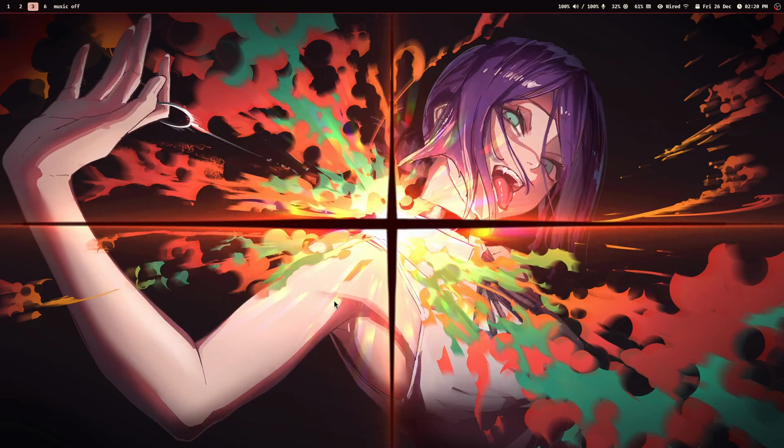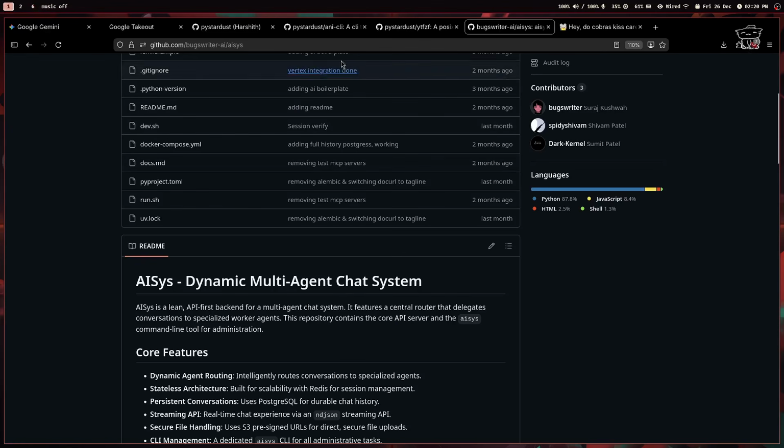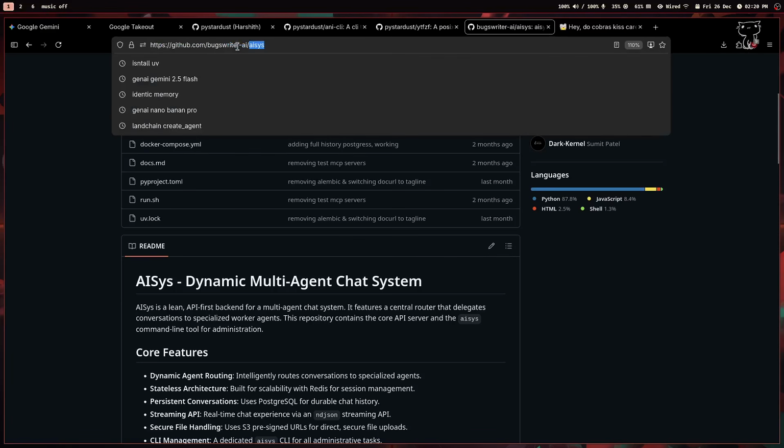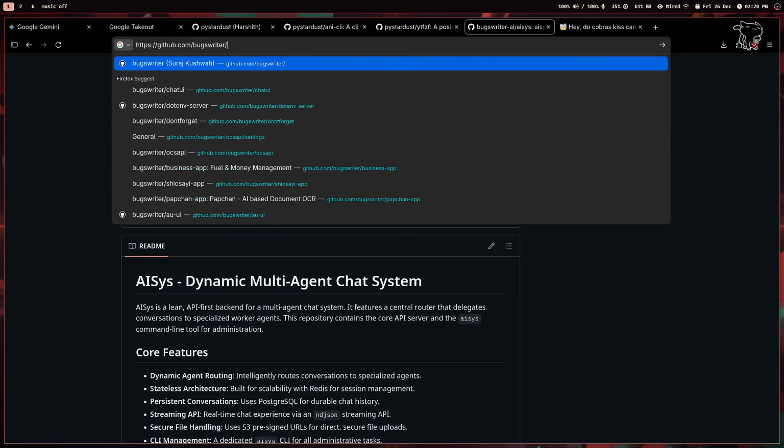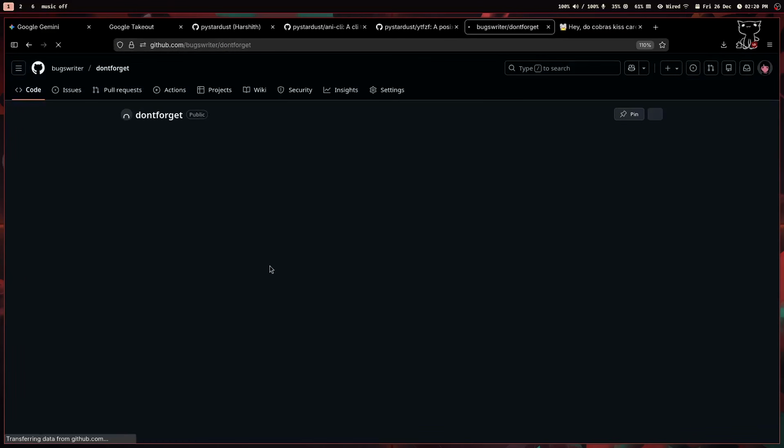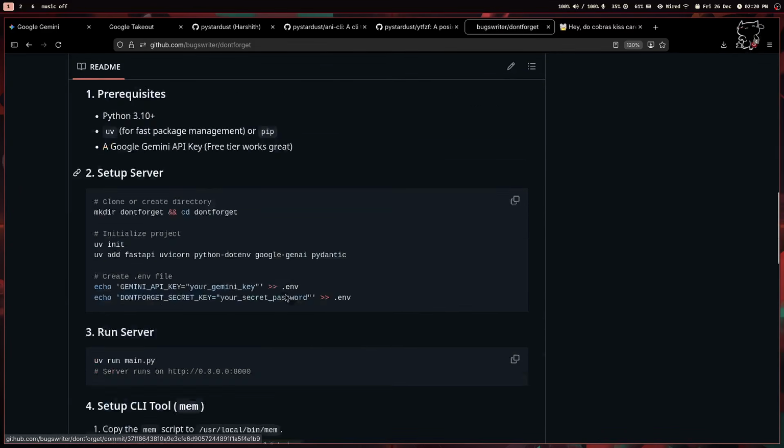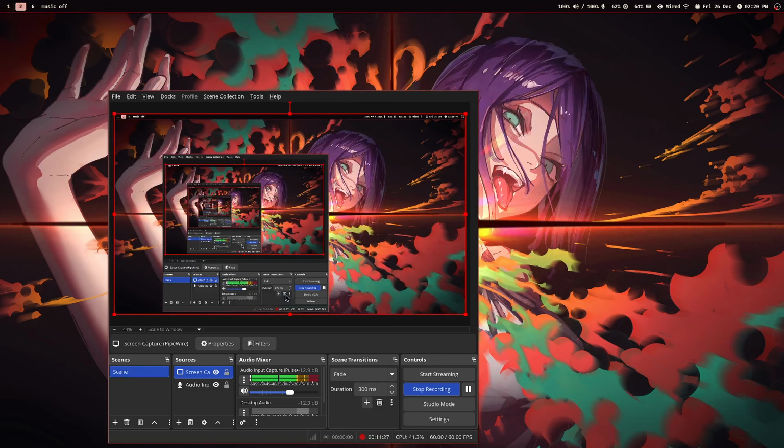And this tool, mem, you can actually go to this repo, it's open source. Don't forget, you can actually use this. It's well documented and such a nice solution. I'm really happy with this thing. Go use it. I'm proud of this thing.